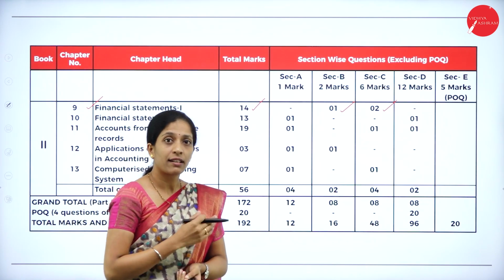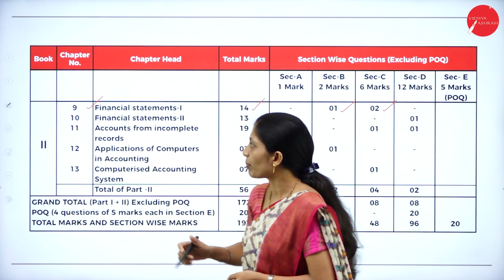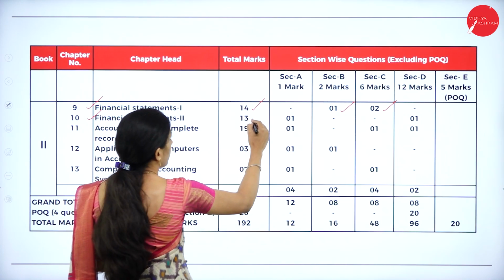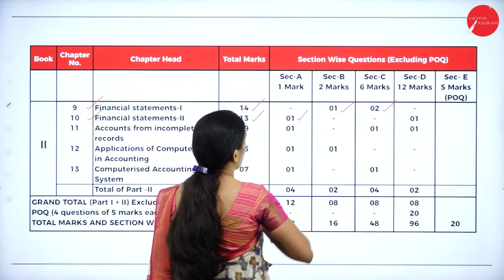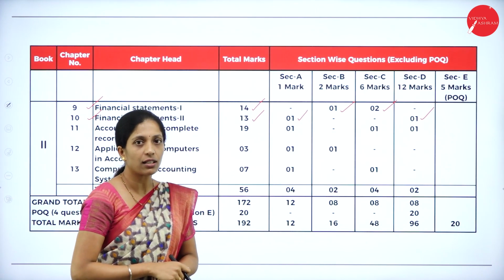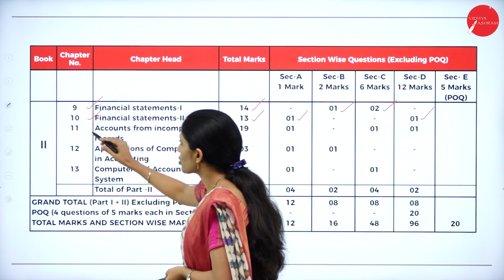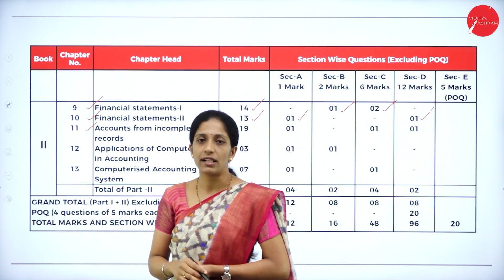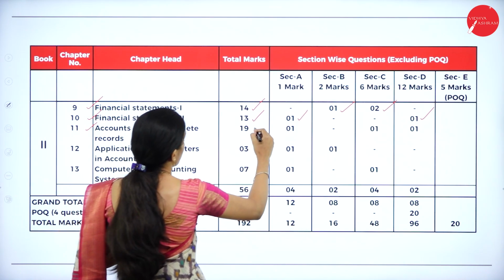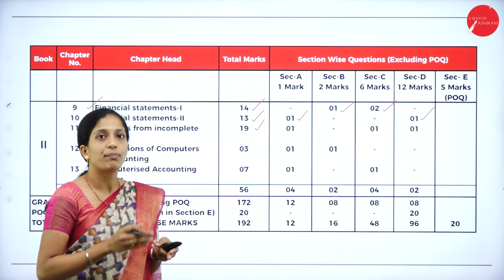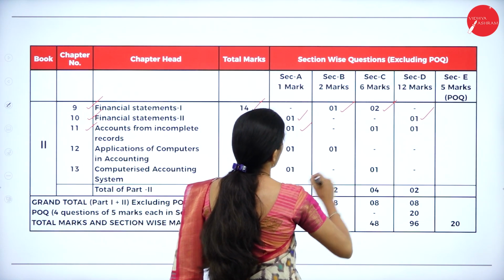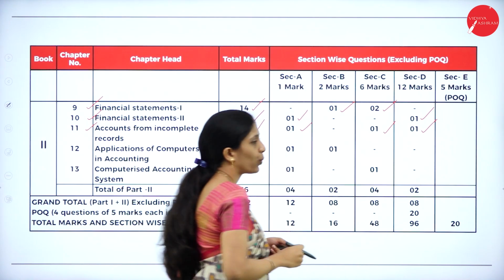Now coming to the 10th chapter under book 2, that is financial statement 2, and the weightage of this chapter is 13 marks, where you can expect 1 mark 1 question and 12 marks 1 question. So the total weightage is 13 marks. And the next chapter, that is chapter 11, accounts from incomplete records, where the weightage is 19 marks. This is the maximum marks you can get from book 2, where you can expect 1 mark 1 question, 6 marks 1 and 12 marks 1 question.